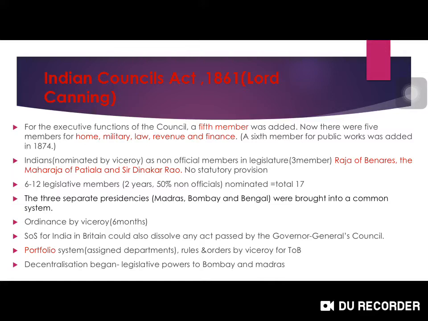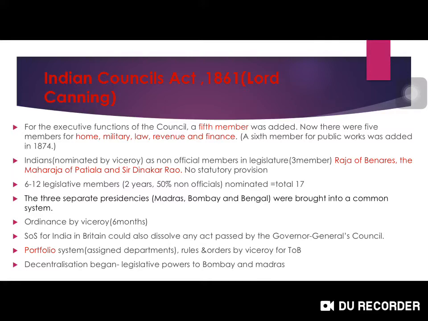Next, portfolio system was included. It means certain departments were assigned to each member of the Executive Council, and they will take care of all these departments. Also, rules and orders were given by Viceroy for the transaction of business. Don't you think that these are quite equal to the present parliamentary system form of government, in which president will be giving rules and orders of transaction of businesses, in this portfolio system like ministries which were given now, home ministry, finance ministry, defense ministry? Don't you think? So this is the portfolio system.